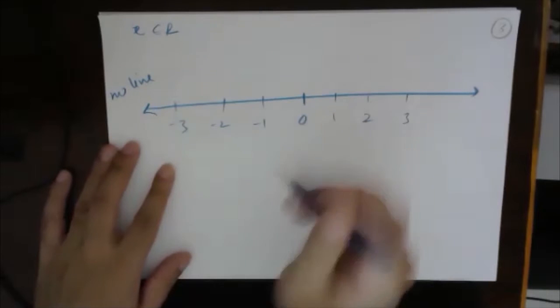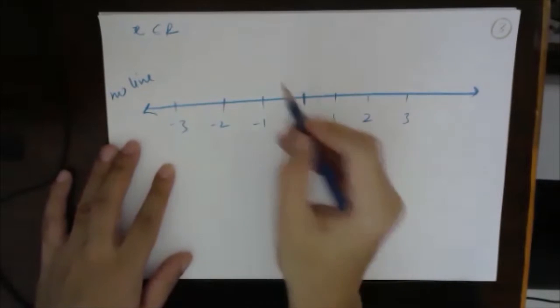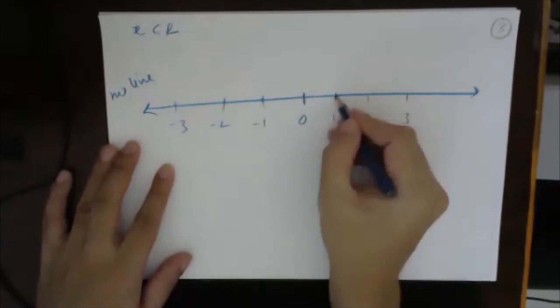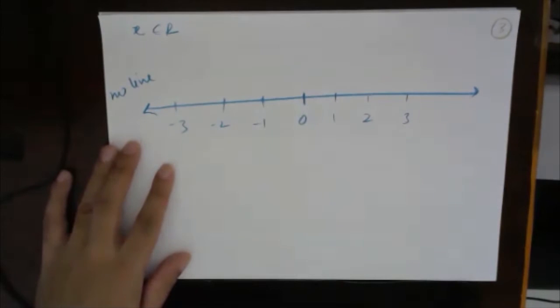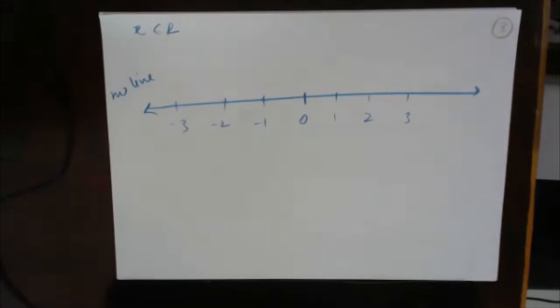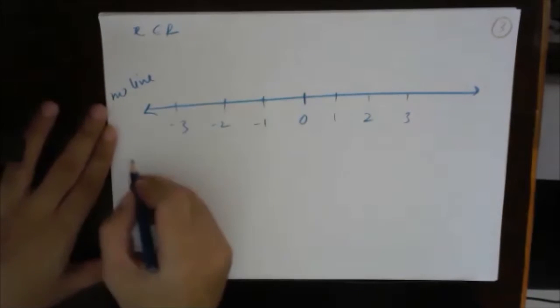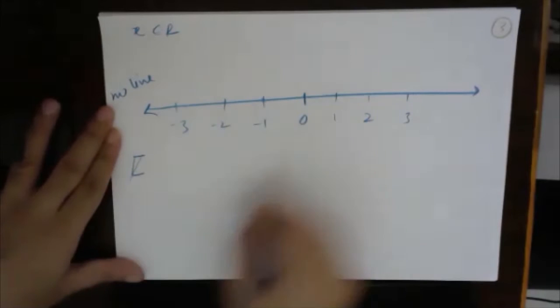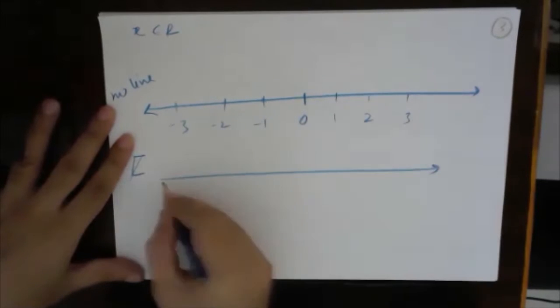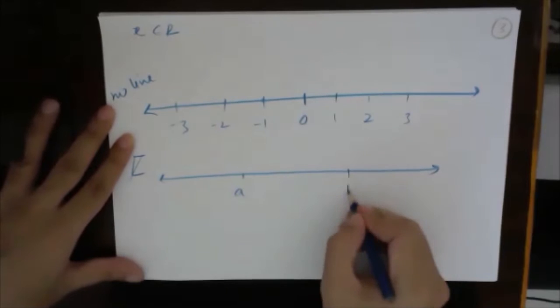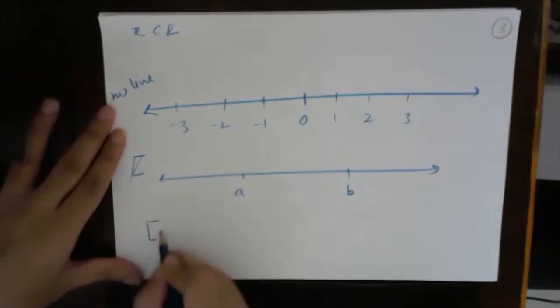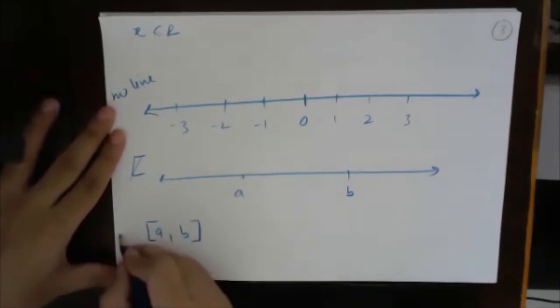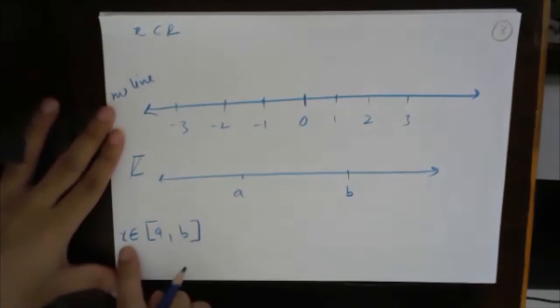Now suppose on this number line, I'm saying take all the elements from -1 to 1, such that 1 is included, and so on. This is what we will define as intervals. The first kind of interval is this. Suppose this is a general number line, so I will represent the endpoints as A and B, and X is an element.